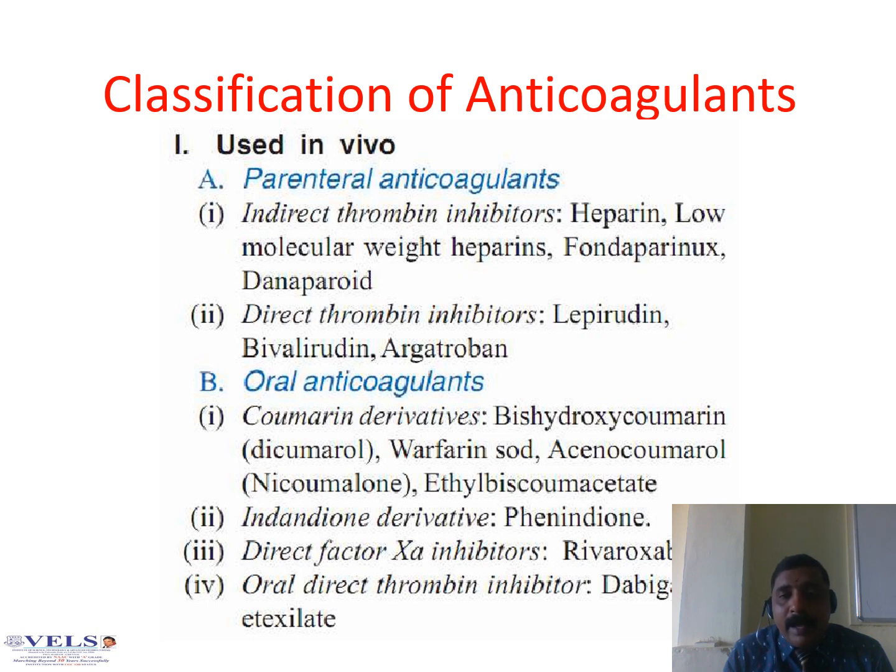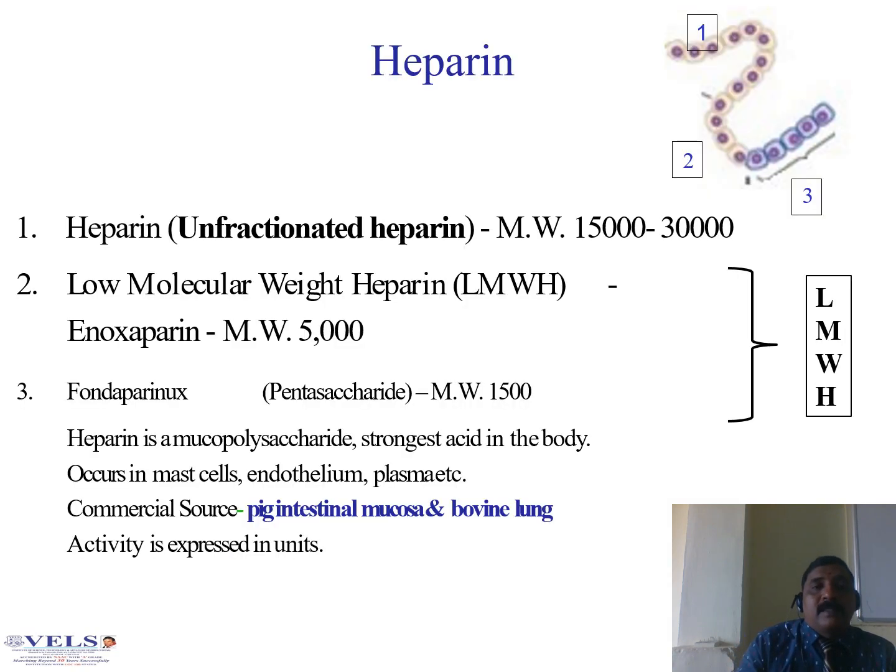Oral anticoagulant examples. The first category is coumarin derivative, where warfarin sodium is a very important one. Next is indane derivative, that is phenindione. Direct factor Xa inhibitor is rivaroxaban, and the oral direct thrombin inhibitor is dabigatran. So these are the agents used for the purpose of anticoagulant therapy.